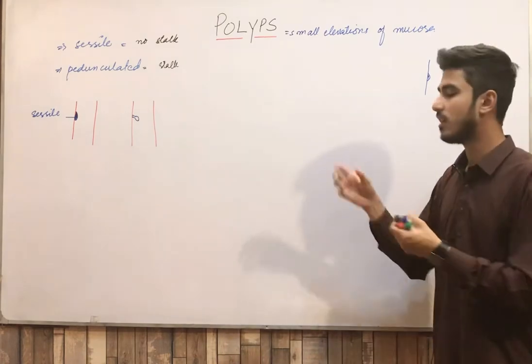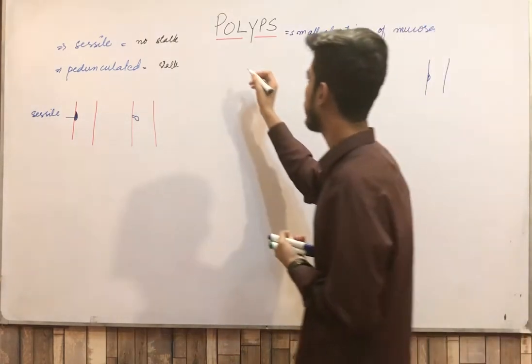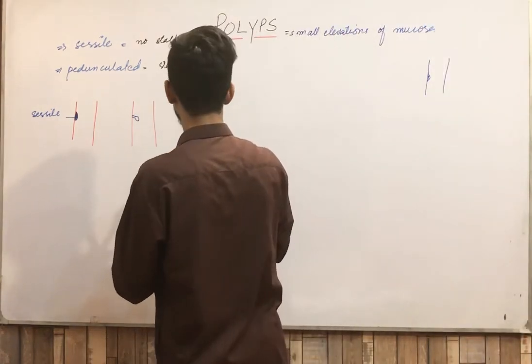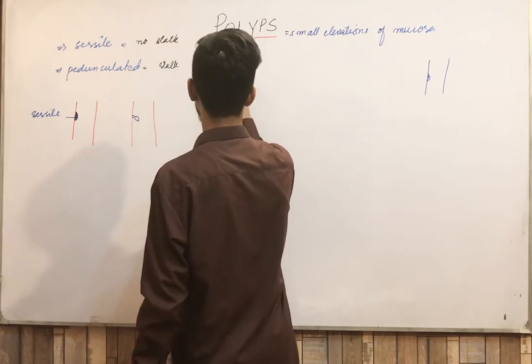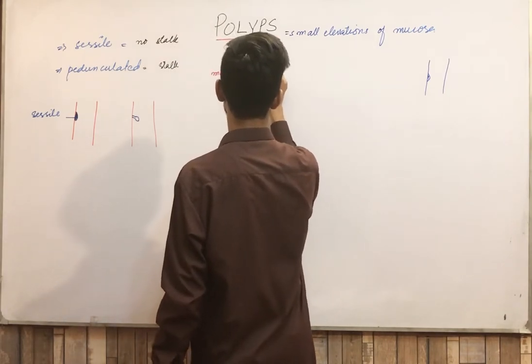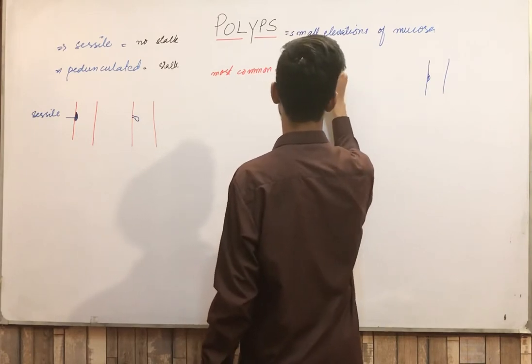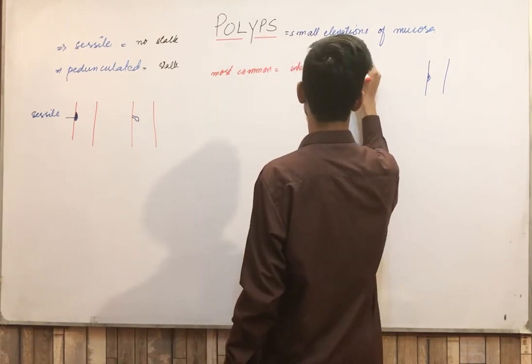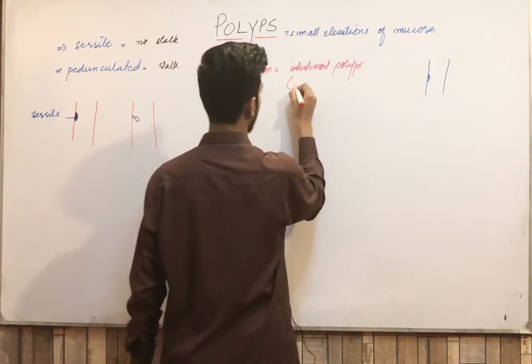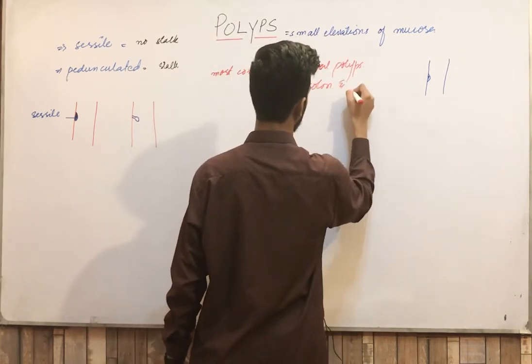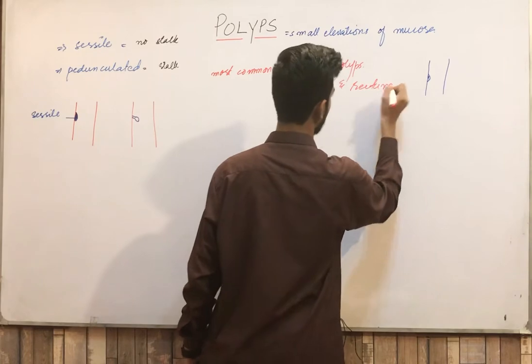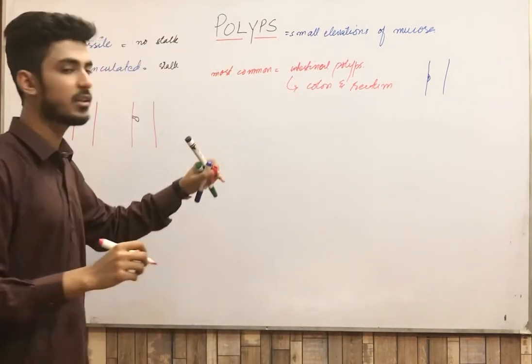Clear? So most commonly the polyps are found in the intestine, or you can say intestinal polyps are most common, and they are mainly found in the colon and the rectum. Clear?